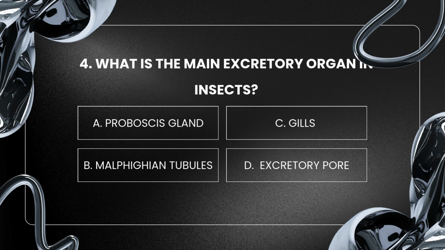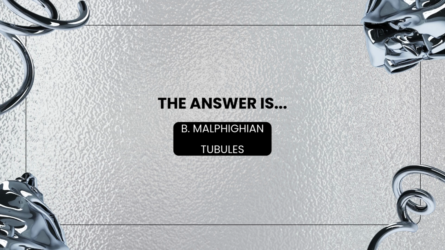What is the main excretory organ in insects? A. Proboscis gland, B. Malpighian tubules, C. Gills, D. Excretory pore. The answer is B. Malpighian tubules.